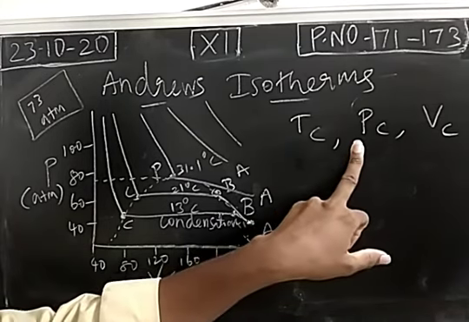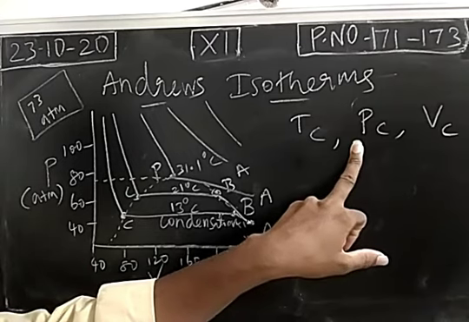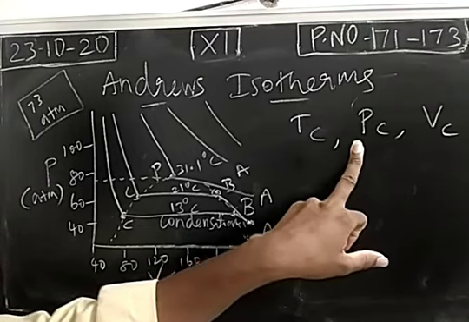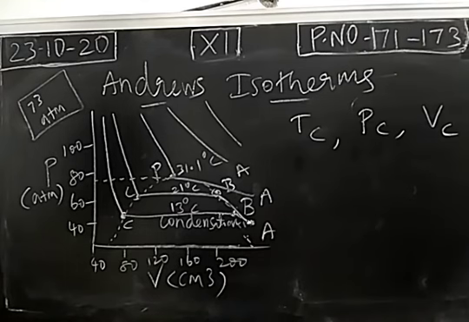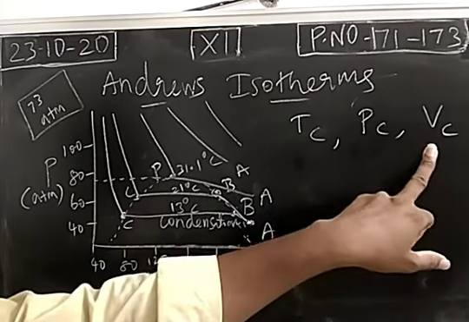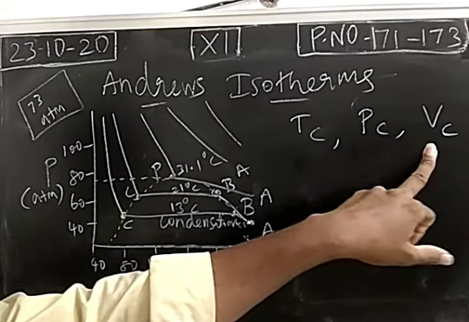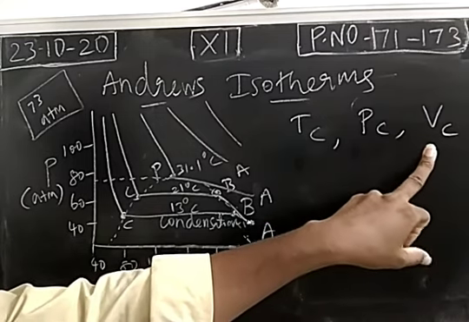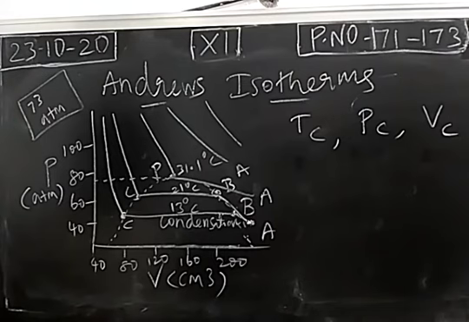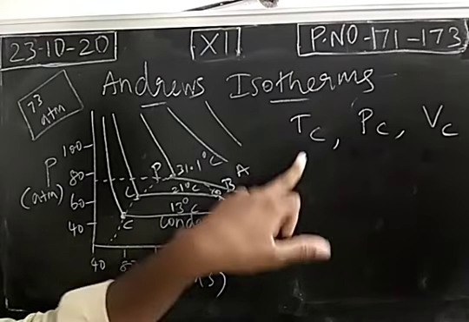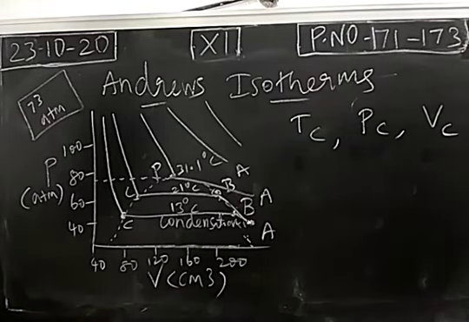The minimum pressure required to liquefy 1 mole of a gas at its critical temperature. At its critical temperature, how much minimum pressure is required for 1 mole of gas? It's called critical pressure. Critical volume is the molar volume: the volume occupied by 1 mole of gas at its critical temperature and critical pressure. So these are all the definitions of critical constants.